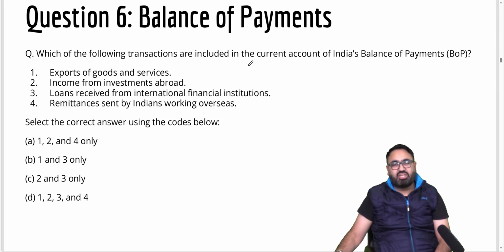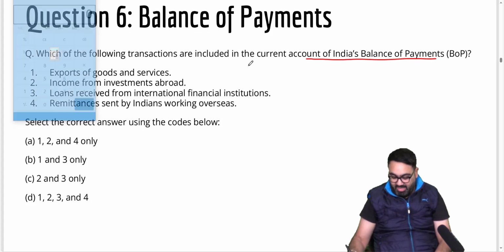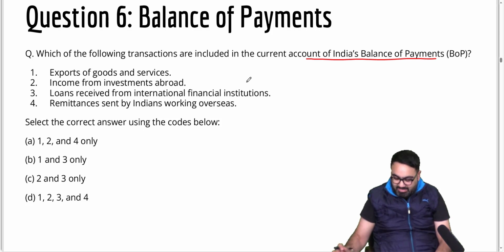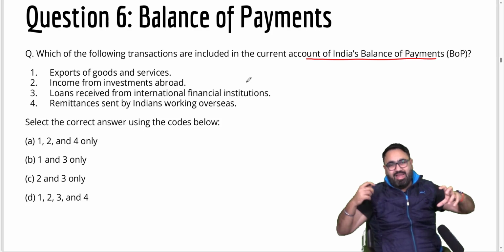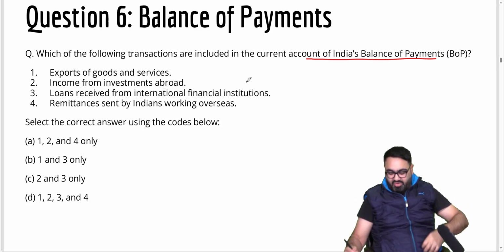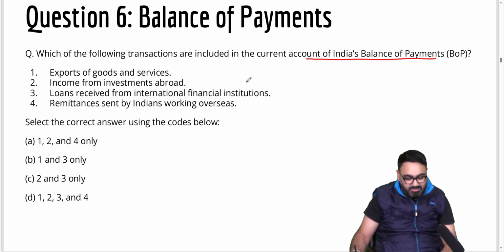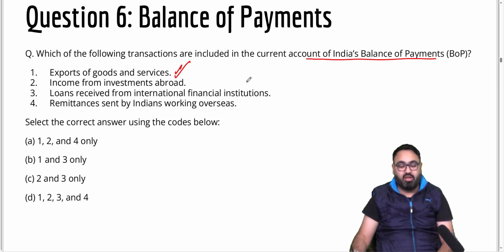Which of the following transactions are included in the current account of India's balance of payment, that is the BOP? So as you know, the BOP has multiple components. Two components basically, current account and capital account. So this is asking you which of these is a part of India's current account. 1. Export of goods and services. Yes, whatever money comes in, it's a part of our current account.